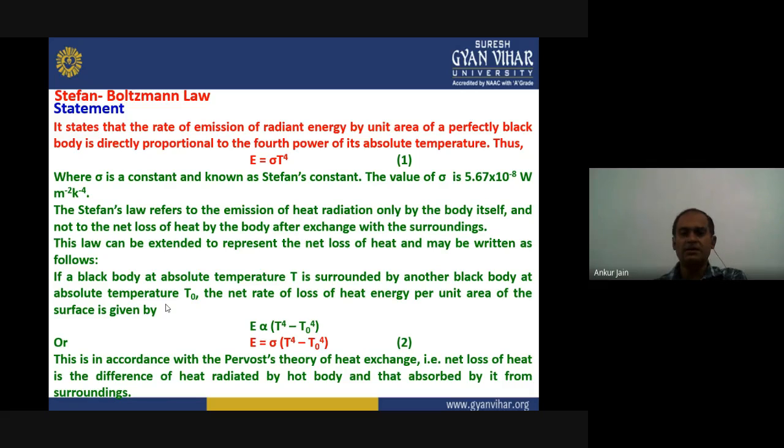In mathematical terms, we can write E equals sigma T to the power 4, where sigma is a constant known as Stefan's constant. T is absolute temperature, and the value of Stefan's constant was calculated as 5.67 times 10 to the power minus 8 watt per meter square per Kelvin to the power 4.